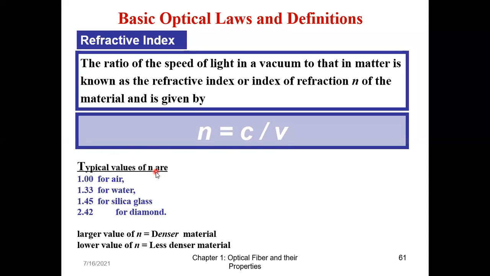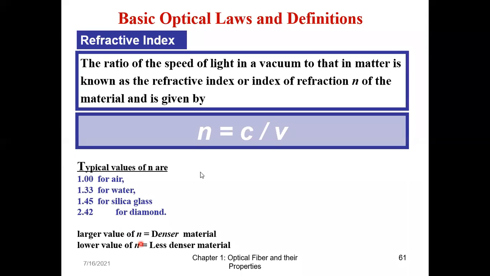Now, usually the typical value of refractive index for air is 1. Okay, so suppose in the numerical question, if it is mentioned that air is the first or second medium, at that time you will take N as 1. For water, it is 1.33. For glass silica, it is 1.45. And for diamond, it is 2.42.